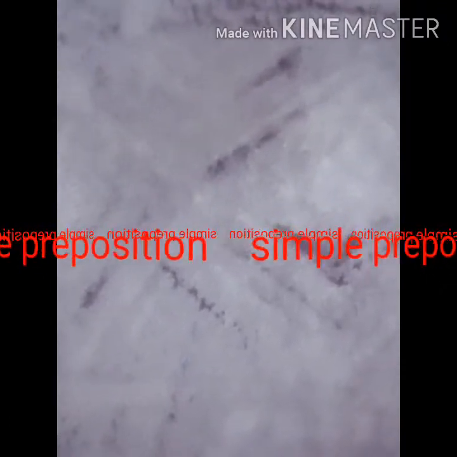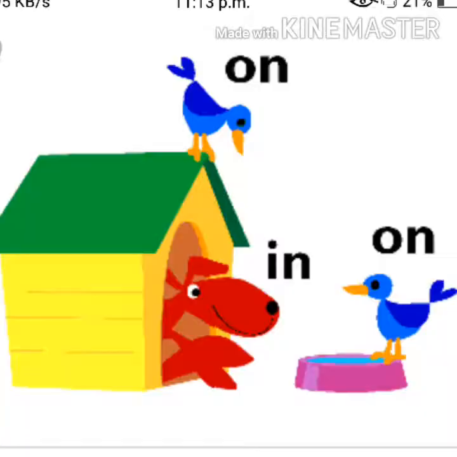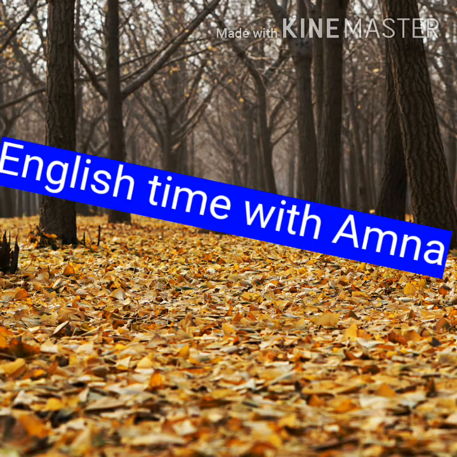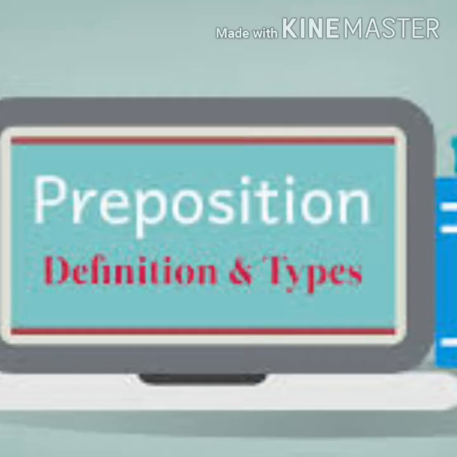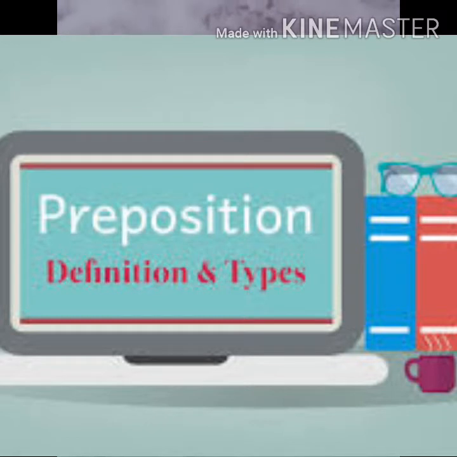Simple prepositions are words like at, of, for, in, over, on, and under. These prepositions are used to describe location, time, or place. Here are some examples of simple prepositions. We can also say simple prepositions, common prepositions. So let's see the examples.